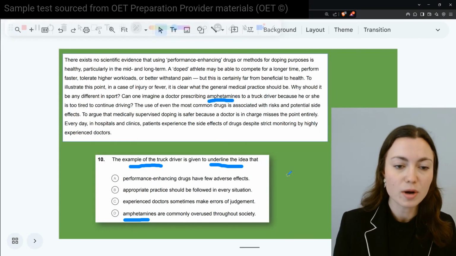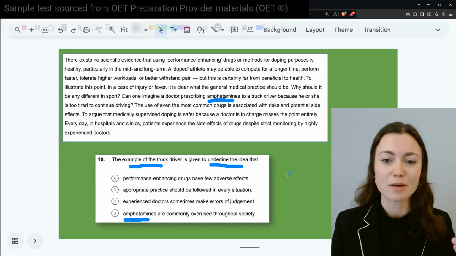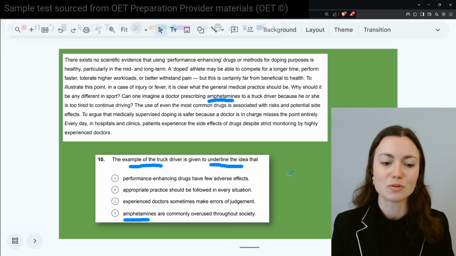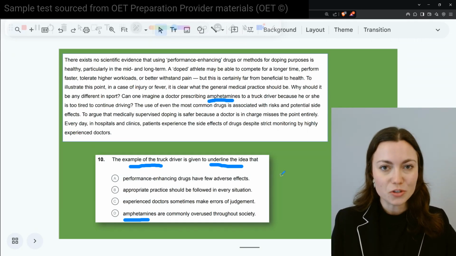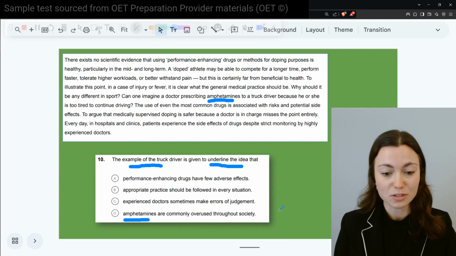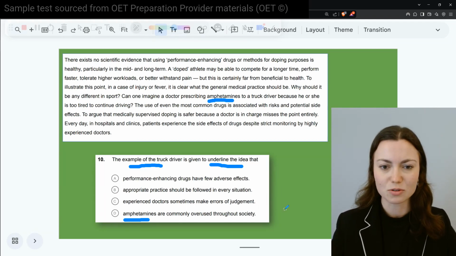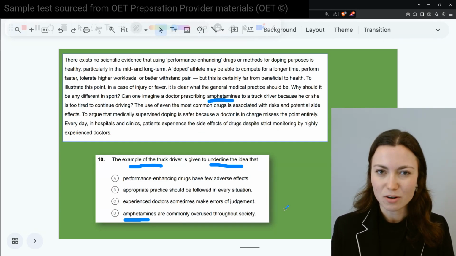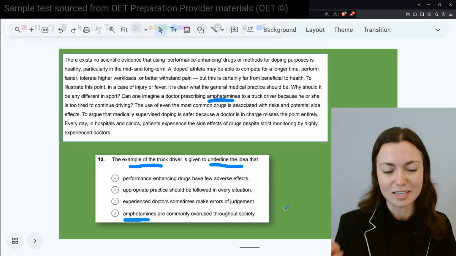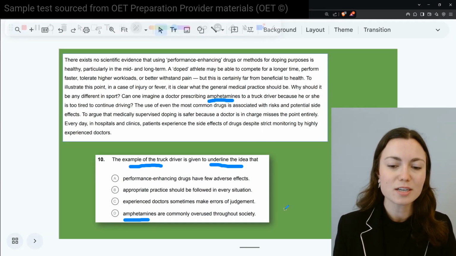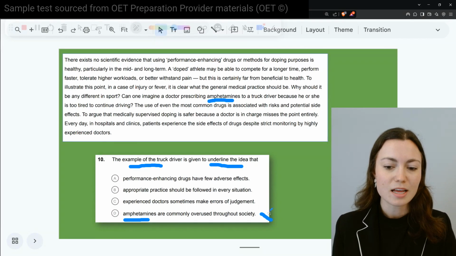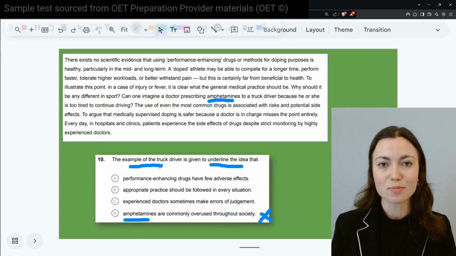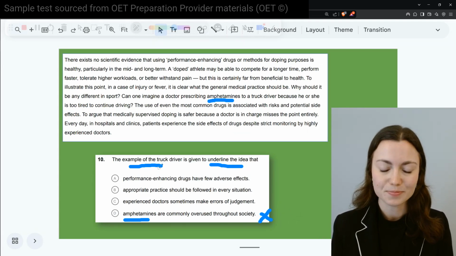Can one imagine a doctor prescribing amphetamines to a truck driver because he or she is too tired to continue driving? You might then conclude, okay, amphetamines are commonly overused throughout society. We have that word, it could match. Be careful. That's often a way that these questions are made challenging. They try to distract you with words that aren't actually getting at why. Like, what is the point of this example given?